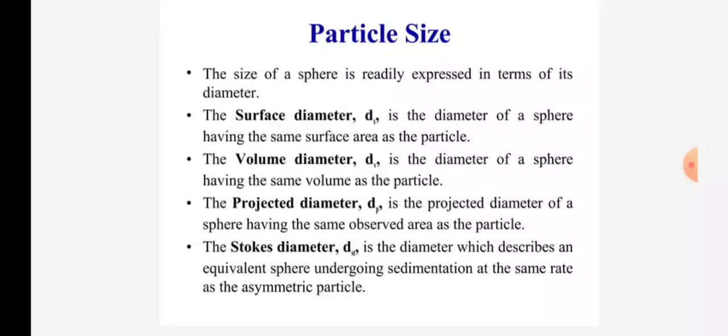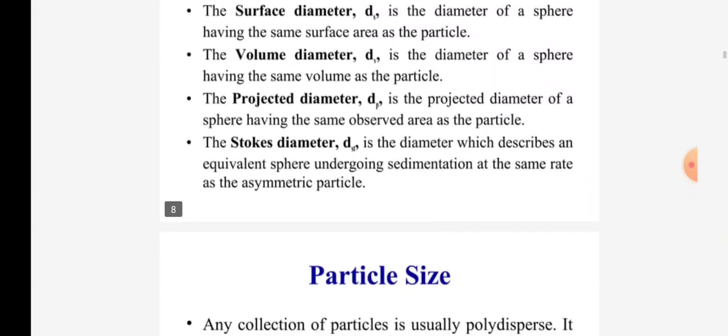The volume diameter, dV, is the diameter of a sphere having the same volume as the particle. The projected diameter, dP, is the diameter of a sphere having the same observed area as the particle. The Stokes diameter, dST, is the diameter of an equivalent sphere undergoing sedimentation at the same rate as the asymmetric particle.